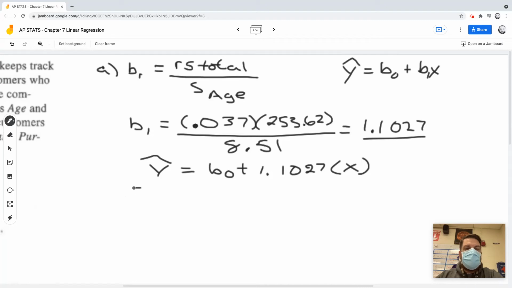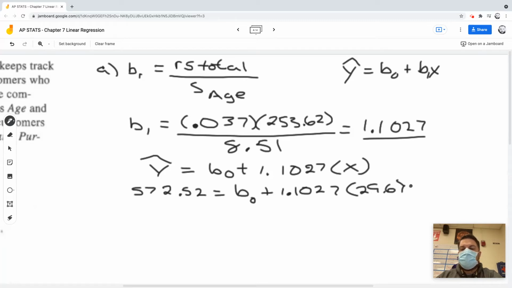So I'm going to say 572.52 is equal to b naught plus 1.1027 times 29.67. I'm not going to bore you with the algebra, but if you crank through that and solve for b naught algebraically,